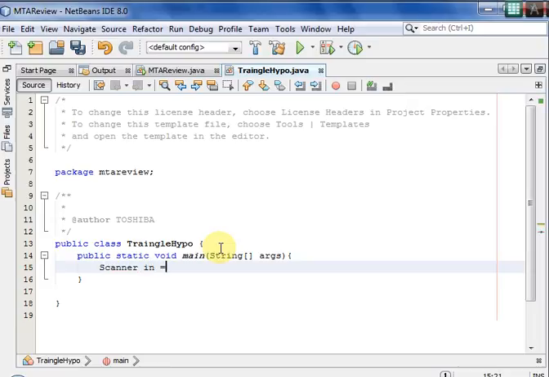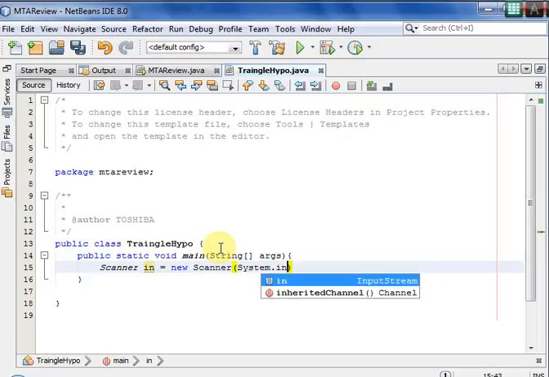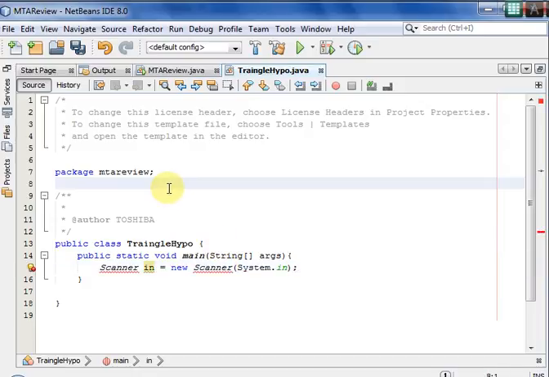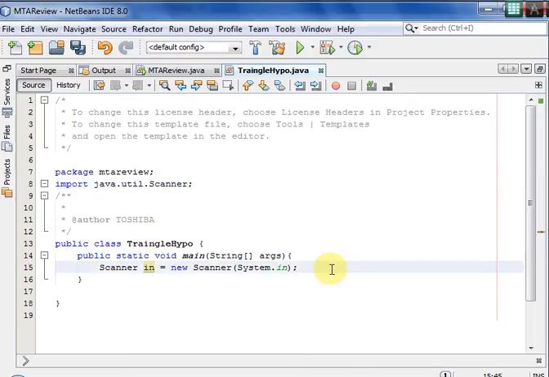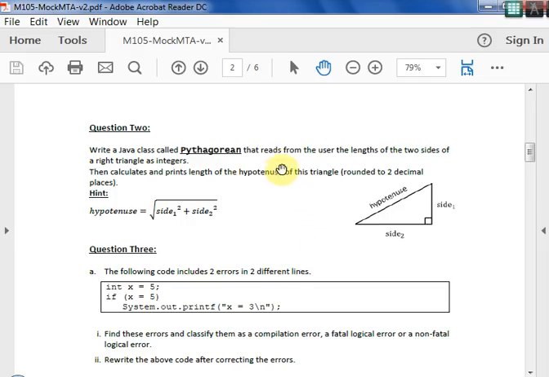Scanner input is equal to new Scanner of System.in. Now for this you need to import the Scanner class over here. Import java.util.Scanner. Done. So what is the input? You have two inputs, that is side 1 and side 2, as given in the question.